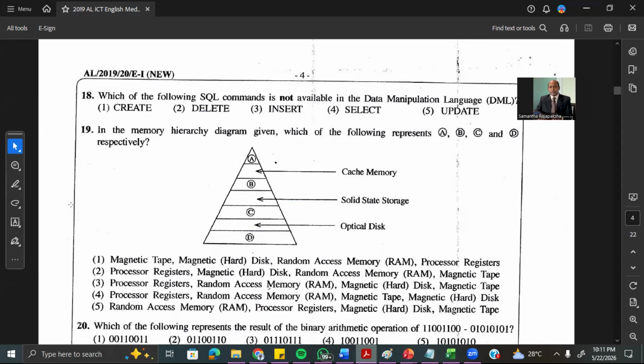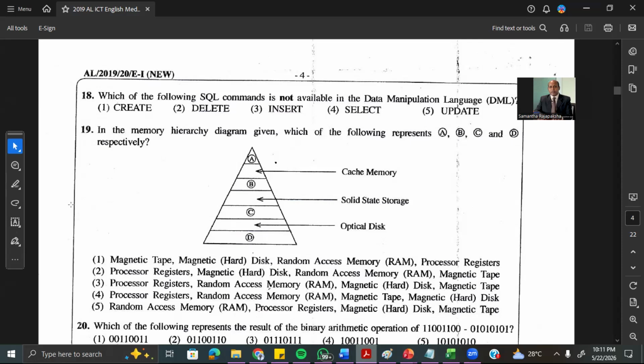But if you want to change the structure of the table, or add or delete a column, or add or delete a primary key, those are done with alter table. So create, drop and alter are in data definition. Delete, insert, select, update are data manipulation.